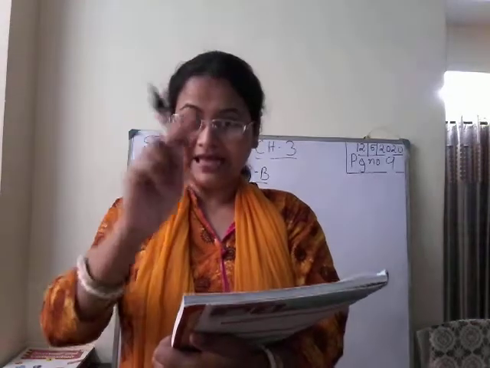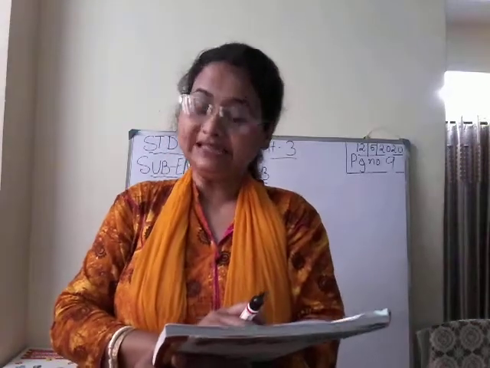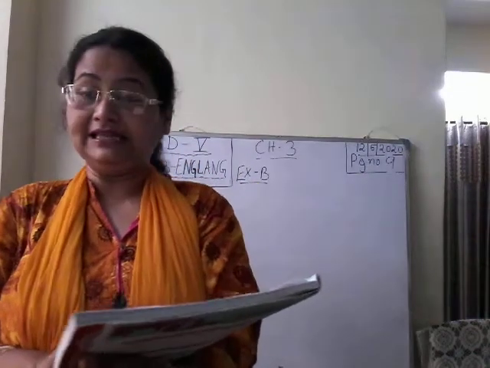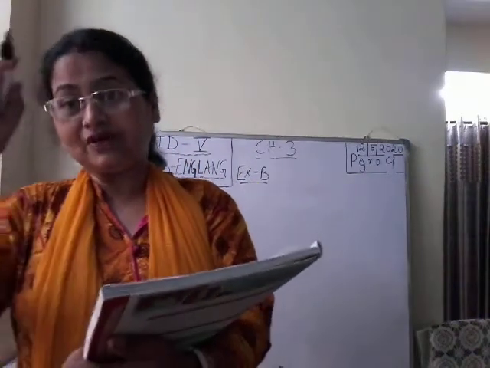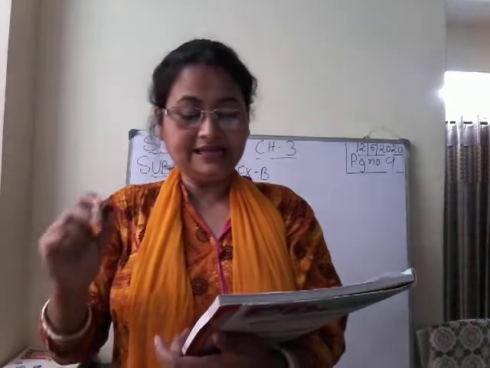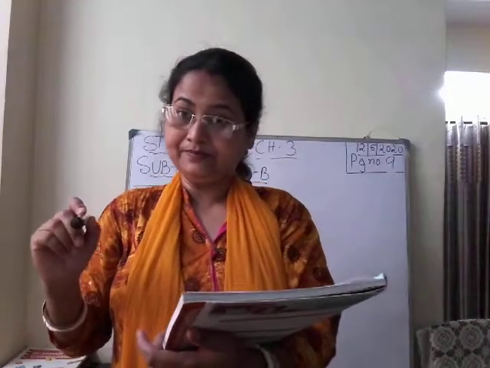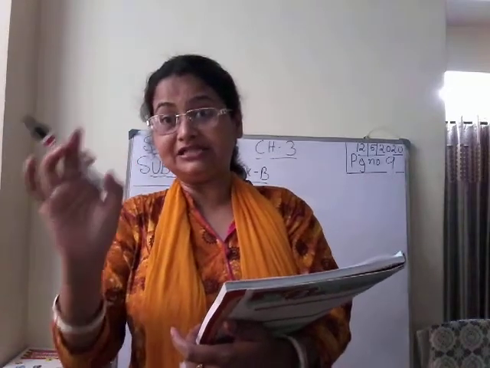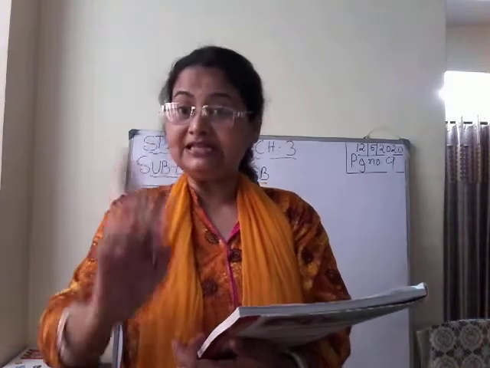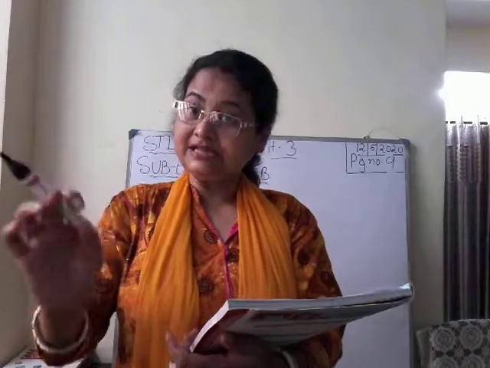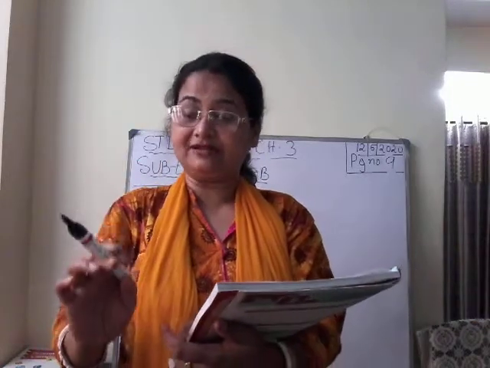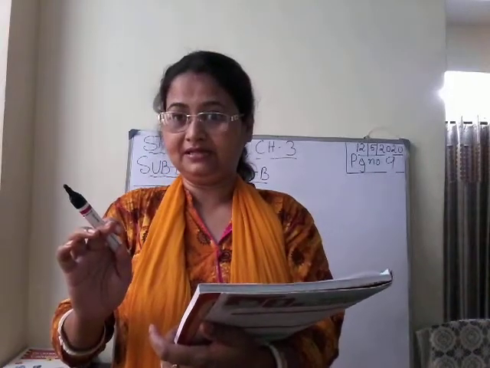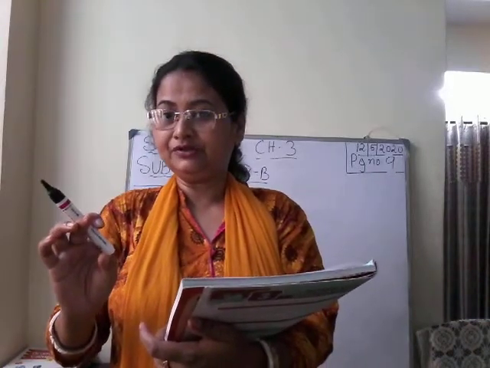So what you'll write? S capital, then Ganguly, G capital, was the captain of the Indian. Indian is name of a country, so I will be capital, then Indian cricket team. Indian cricket team is also a proper noun, name of a particular team. So here Indian, I capital, cricket, C capital, then team, T capital. Understood?